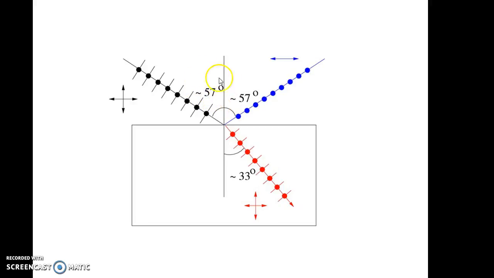That's why in this figure it is shown that if the angle of polarization is 57 degrees for an unpolarized beam of light, then the reflected beam is found to be completely plane polarized. Again, the angle of reflection is equal to the angle of incidence, which is 57 degrees as shown, and the refracted beam is refracted at an angle of 33 degrees, so that 57 plus 33 is equal to 90 degrees. It means that the reflected and refracted beams are always at right angles to one another.